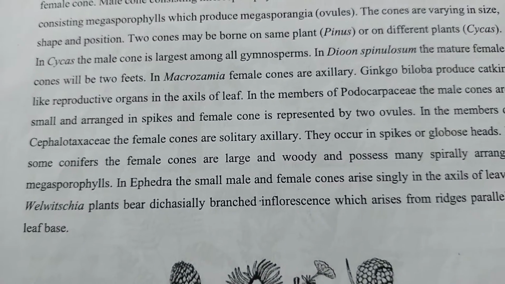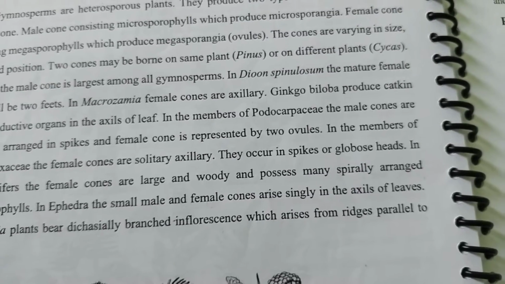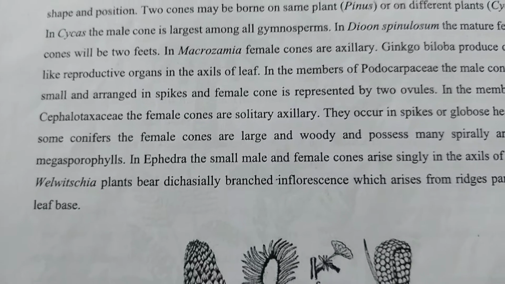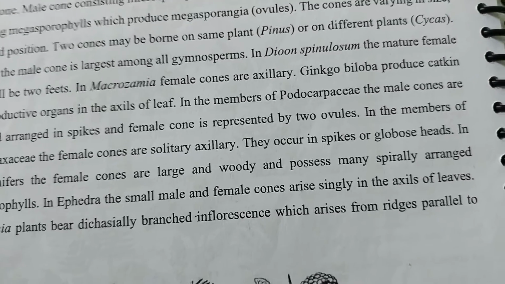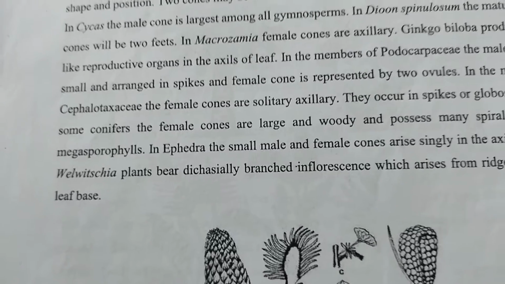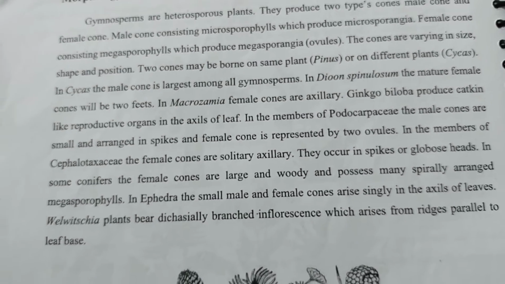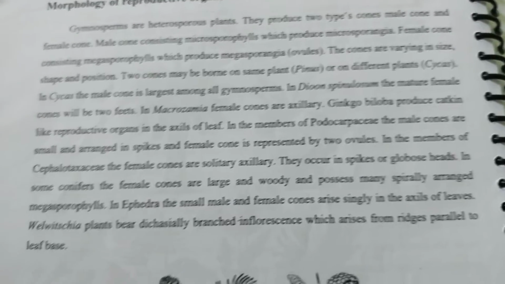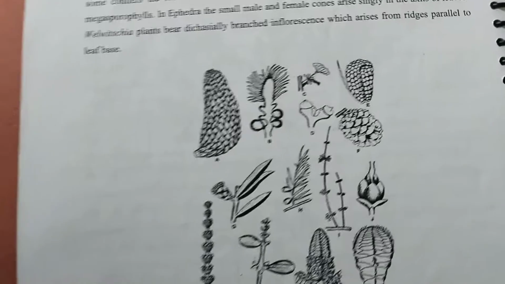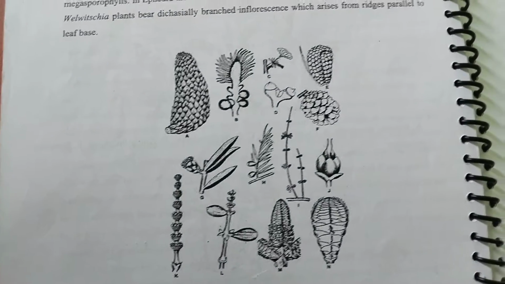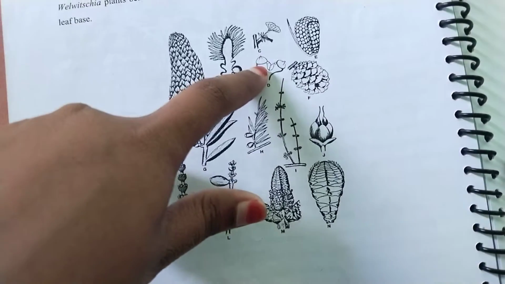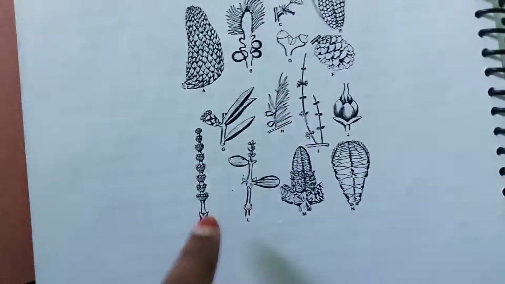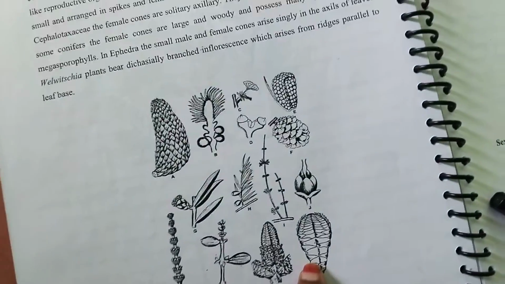In some conifers, the female cones are large and woody and possess many spirally arranged megasporophylls. In Ephedra, the small male and female cones arise singly in the axils of leaves. Welwitschia plants bear dichasially branched inflorescences which arise from a ridge parallel to the leaf base. These are the female and male cones in the reproductive systems. This is on cycas, this is on Ginkgo biloba, this is Taxus, Ephedra, Gnetum, and this is on Welwitschia.